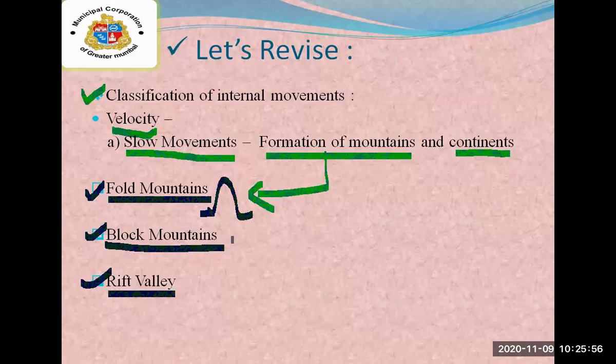There was one strip, and we pulled from this side and this side also. Due to that pressure from this side and this side, there is a crack in between. So this crack is known as tension.